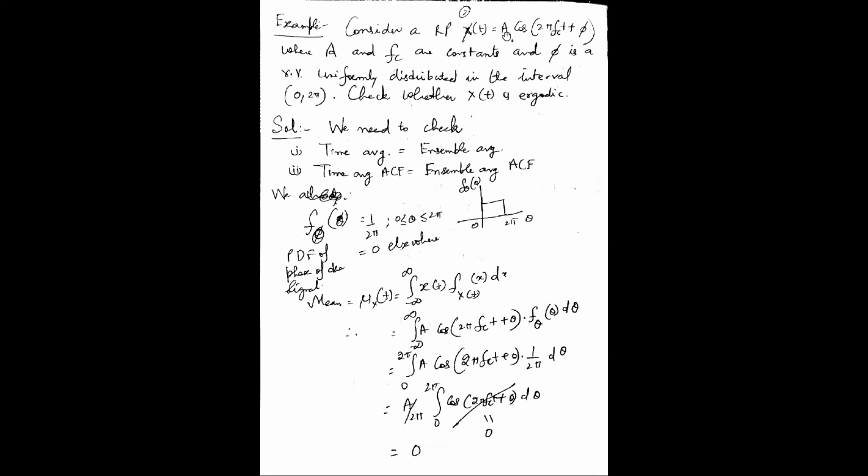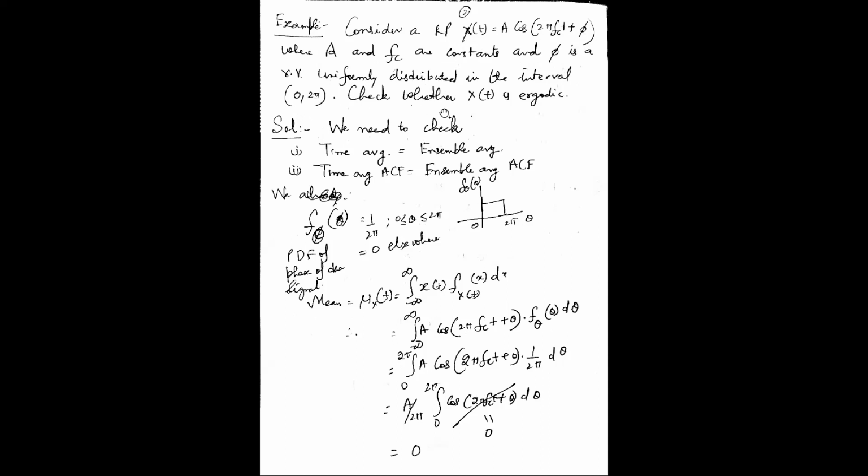x(t) is a random process, A cos(2 pi fc t plus phi). Phi, fc and A are constants, phi is a random variable. But what is the distribution of this random variable? Uniformly distributed in the interval 0 to 2 pi. So this random variable phi is uniformly distributed from 0 to 2 pi.